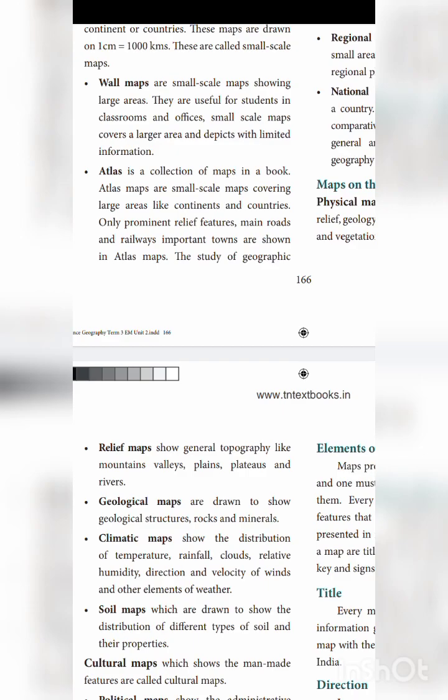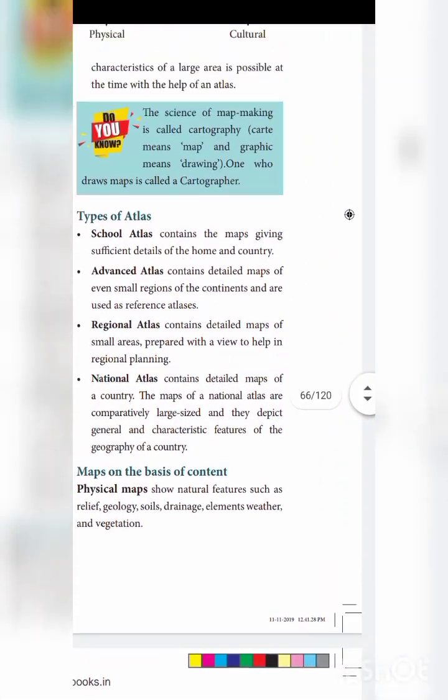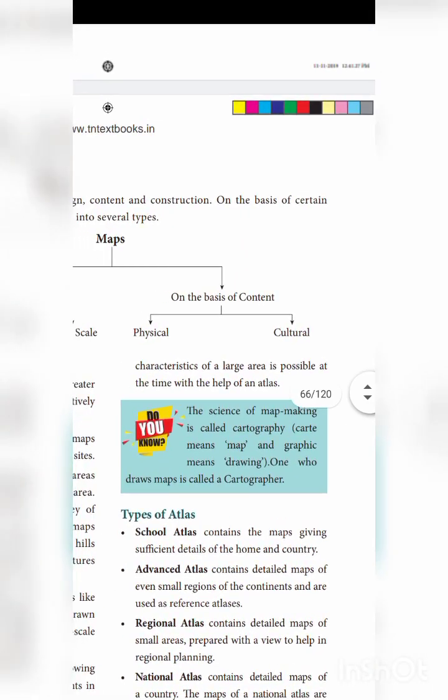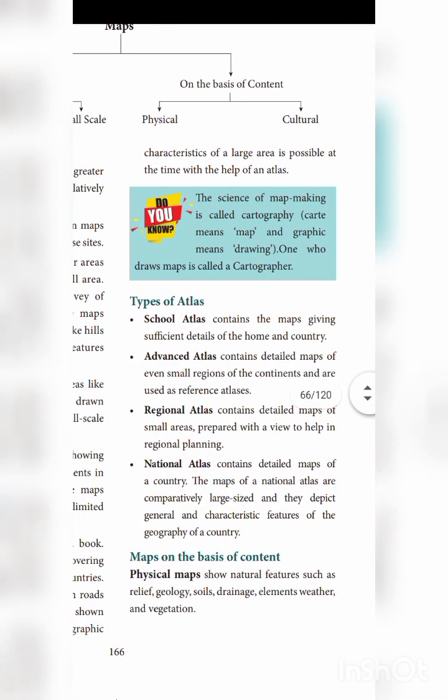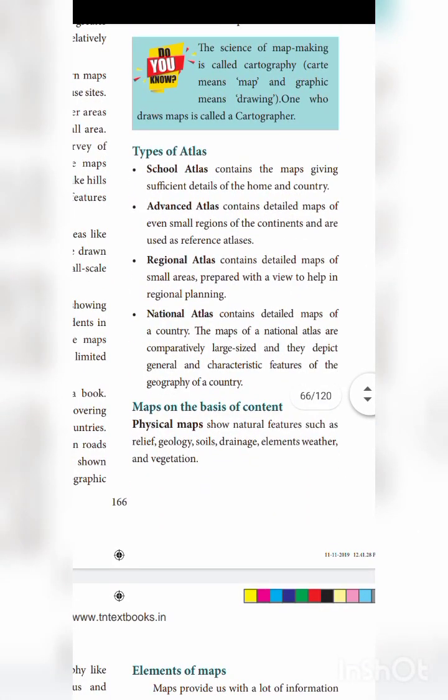The study of geographic characteristics of a large area is possible with the help of an atlas. So the atlas is useful for study. And the atlas is divided into so many types.